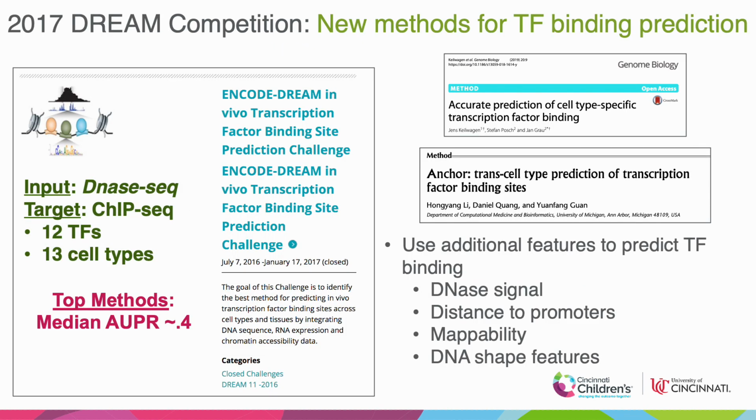The poor performance of transcription factor motif-based predictions has also been noted by the community at large. In 2017, the ENCODE DREAM Challenge pioneered state-of-the-art methods for predicting transcription factor binding sites using additional genomic information. The top performing methods for this challenge increased performance to a median AUPR of 0.4 by using chromatin accessibility information from DNase-seq and mappability tracks.